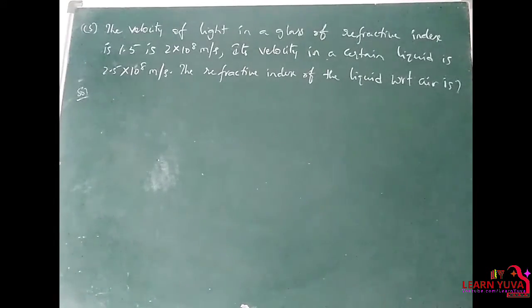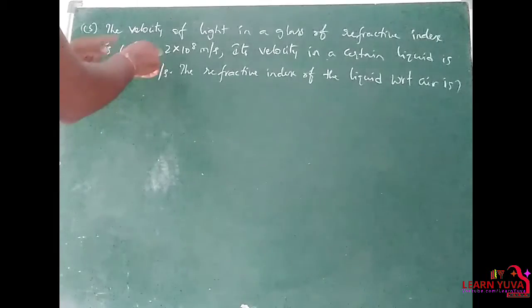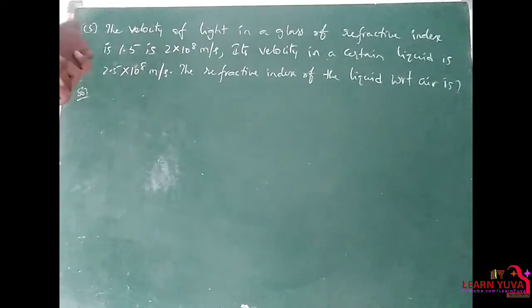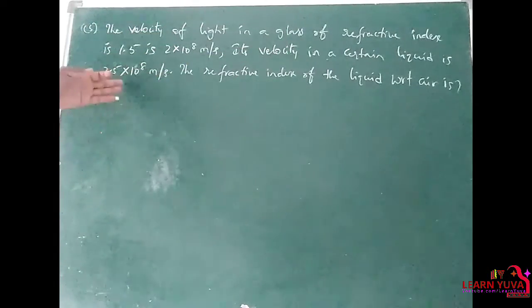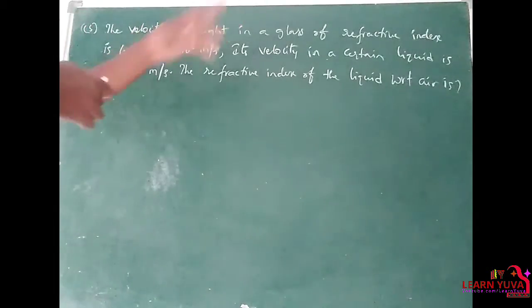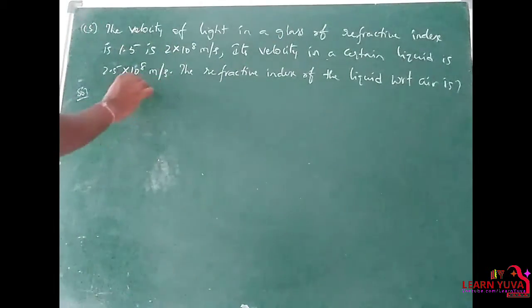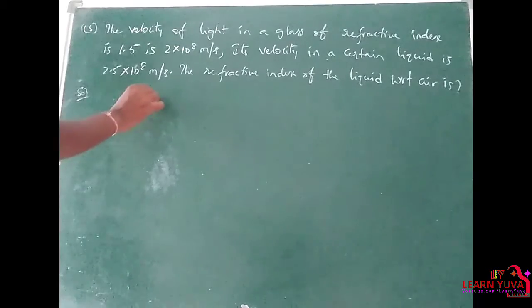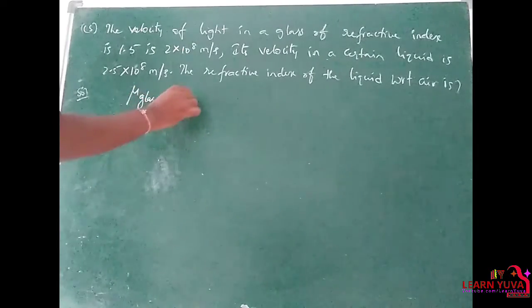Next question is, the velocity of light in a glass of refractive index 1.5 is 2 into 10 power 8 meter per second. Its velocity in a certain liquid is 2.5 into 10 power 8 meter per second. Then the refractive index of the liquid with respect to air is? So here the velocity of light in a glass of refractive index, mu glass is equal to 1.5.